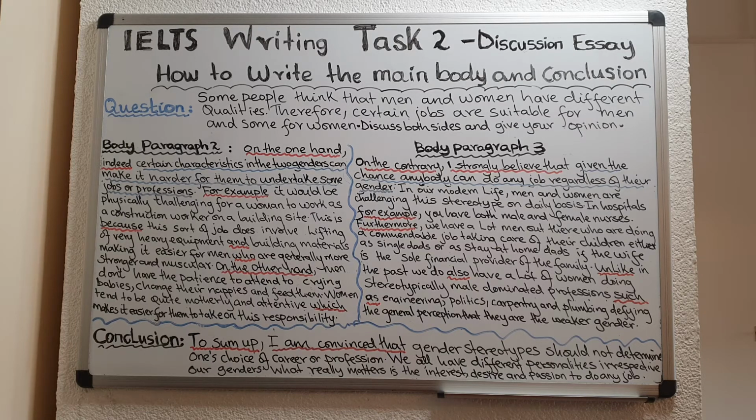So, I start off with, "For example, it would be physically challenging for a woman to work as a construction worker on a building site." So that is my first point to justify the fact that certain characteristics in women make it hard for them to work as construction workers. Okay, for example, it would be physically challenging for a woman to work as a construction worker on a building site. And then I go ahead and explain why.